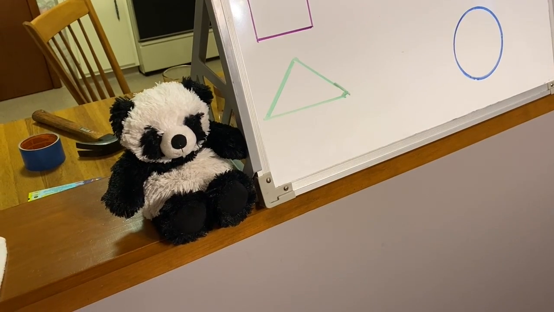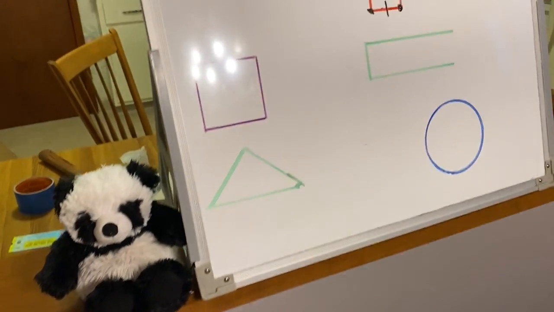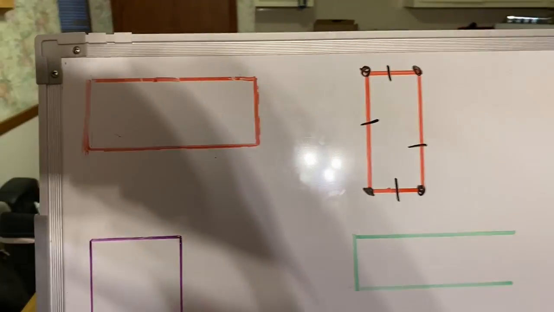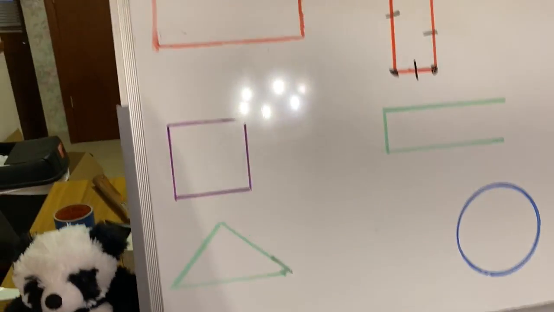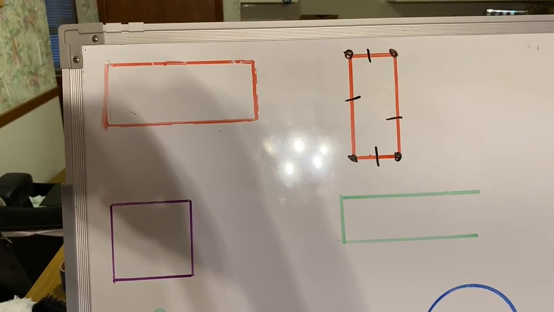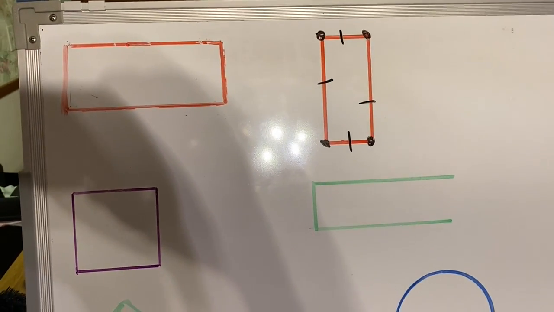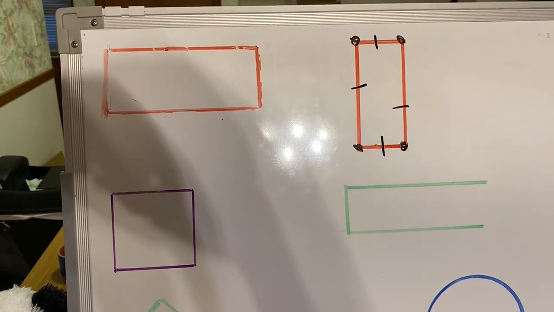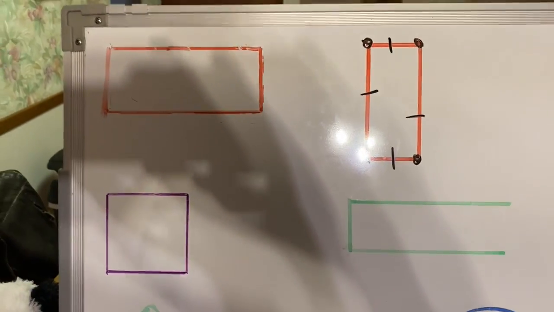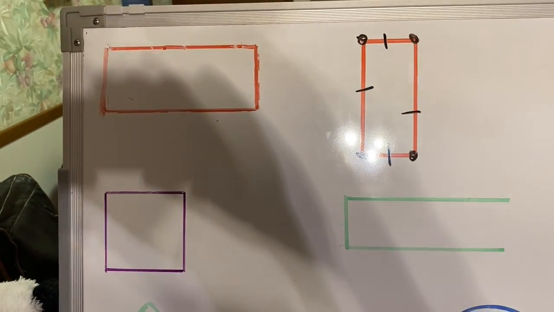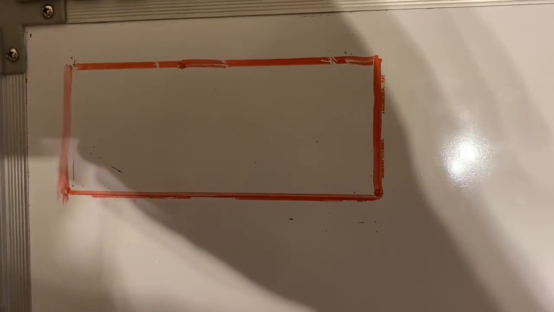The only thing Rasheed likes more than finding shapes is talking about what makes each and every one of them special. And that's what we're going to do right now. I've got some shapes on this whiteboard, and we call these 2D shapes. We call them 2D because they're flat, whereas something that's 3D kind of sticks out at you. You'll learn what 2D means in second or third grade, but we're not too worried about that right now.